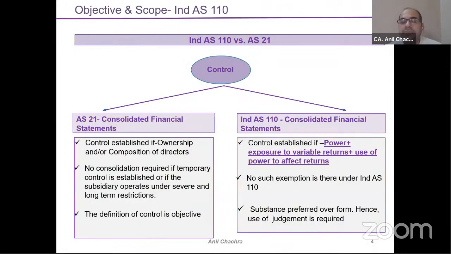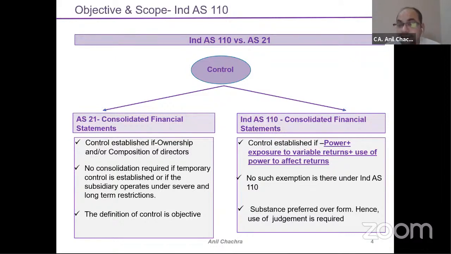So now let's compare with the current accounting. Current accounting means with the IGAP, right? So what is the basic overview difference? The higher level difference between Ind AS 110 versus AS 21, which is the IGAP accounting. In simple terms, if I am having more than 50% shareholding in another company, I will become a parent and the other company will become a subsidiary. So I will apply these consolidation rules. That is all about AS 21, which is called the IGAP accounting.